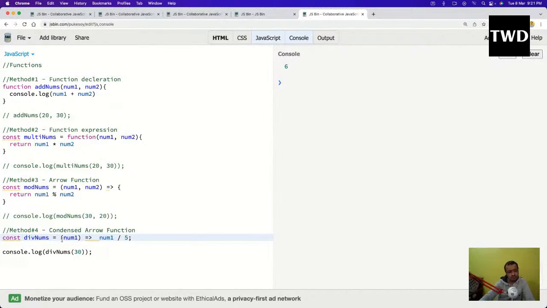If this is the case, only one parameter we are passing, we can even omit this bracket also. This line is now a complete function with a return, and it doesn't even seem like a function. But this kind of line is very popular in React. Very popular in React.